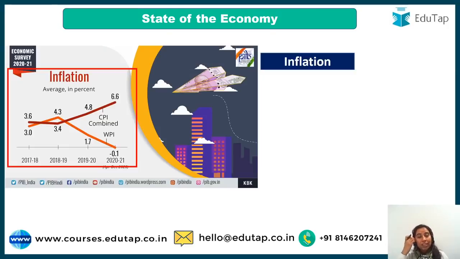Moving to inflation, guys, after GDP, very important thing. I've tried to incorporate this infographic so that it becomes easy for you to see the picture and keep the graph in mind. When we say inflation, we are talking about CPI combined. The inflation is expected to be 6.6 for the year 2020-21, while WPI is minus 0.1.